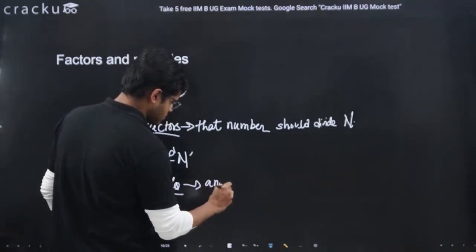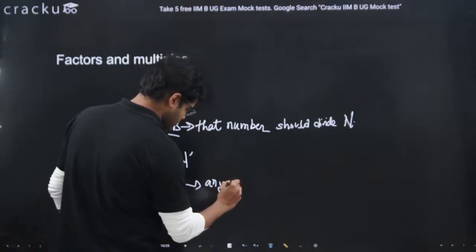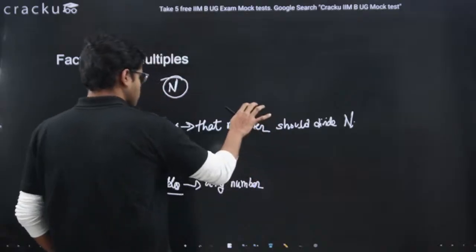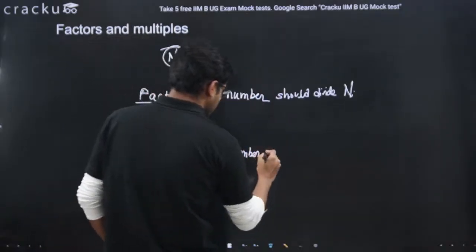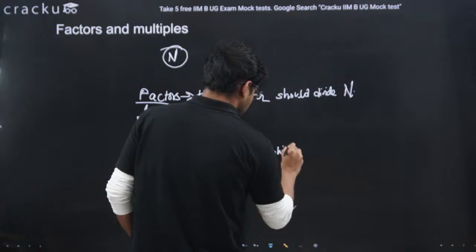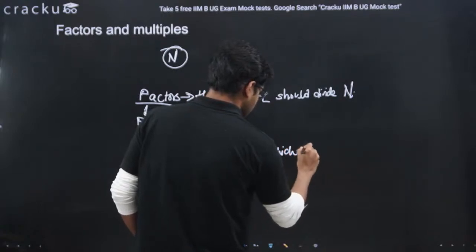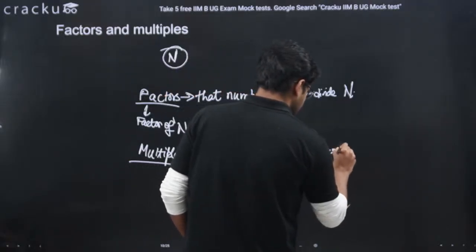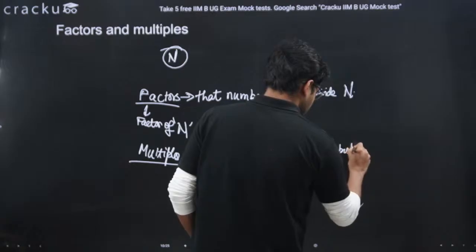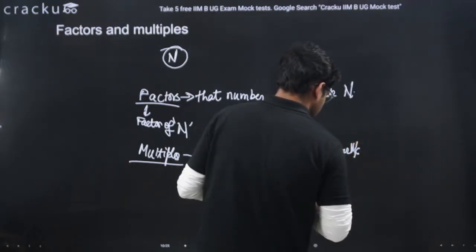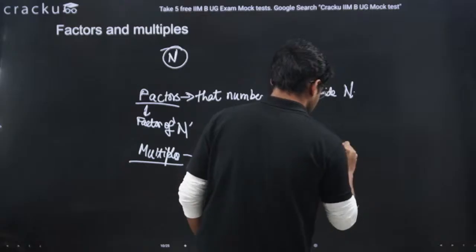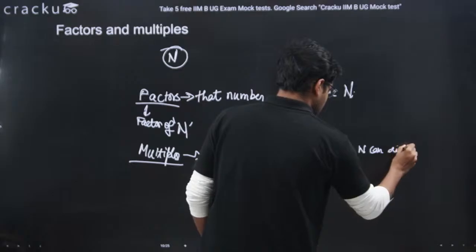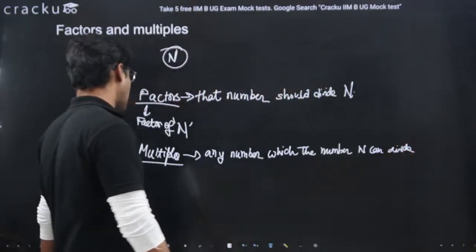Any number which the number n can divide, right? So that we'll call as multiple.